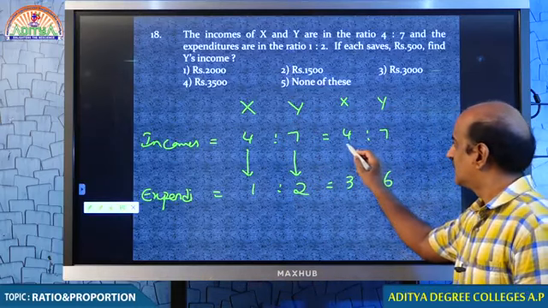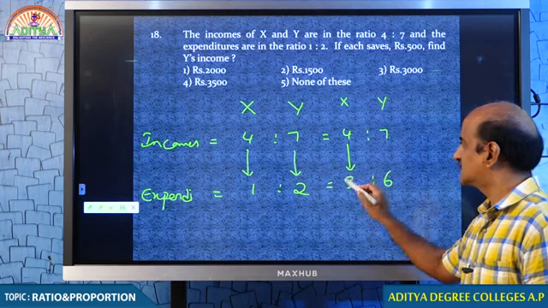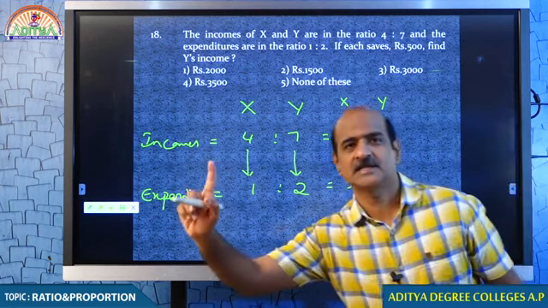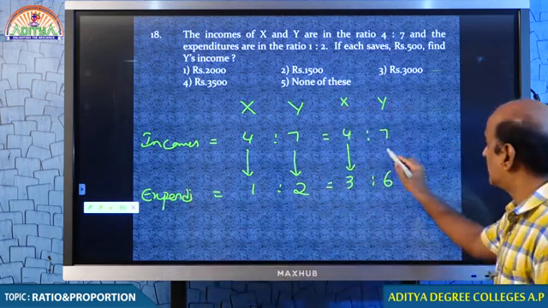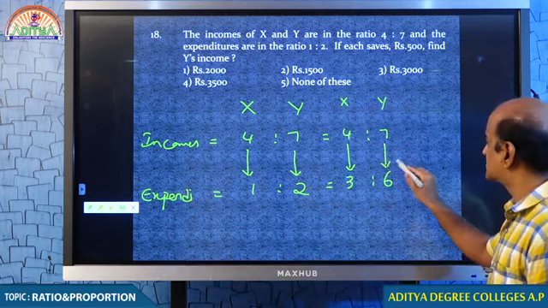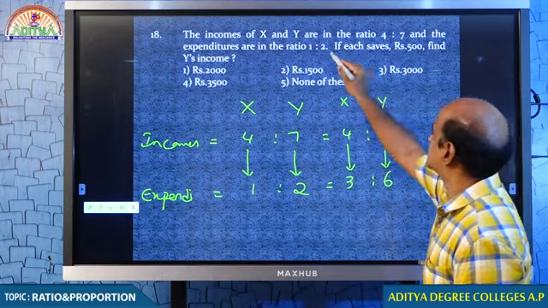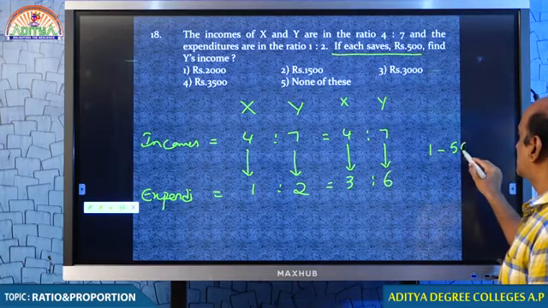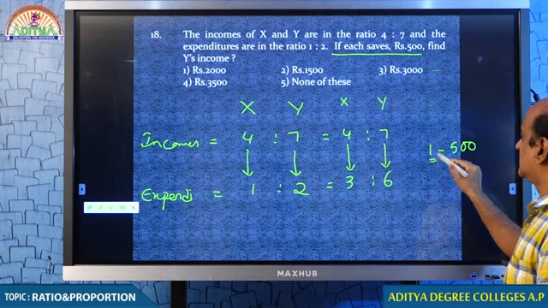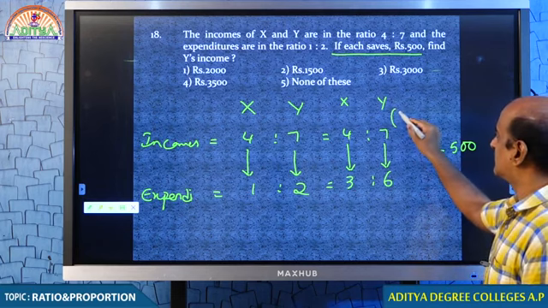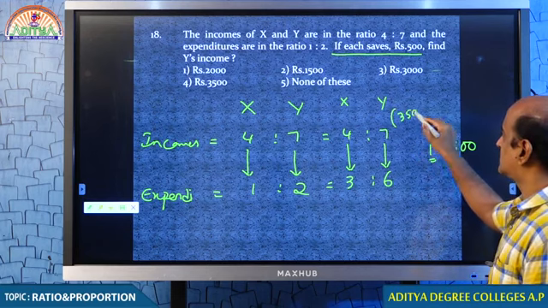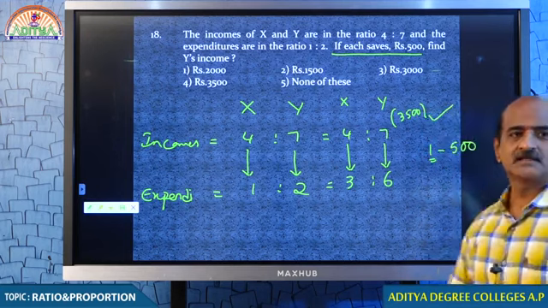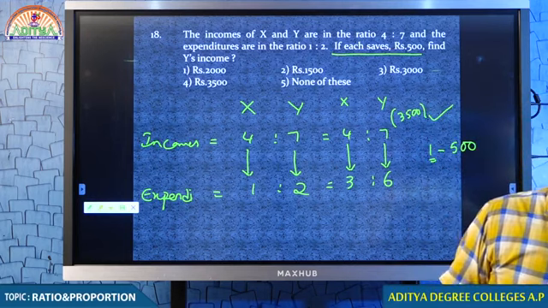Tell me, X: 4 parts income, 3 parts expenditure, saves 1 part. Y also saves 1 part. You know that each person saves 500. In this question, every 1 part is 500. Y's income is 7 into 500, that is 3,500. I think you are able to get it.